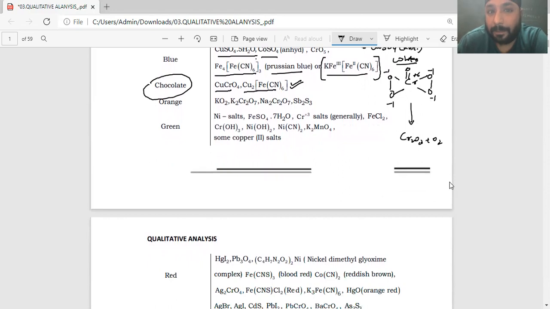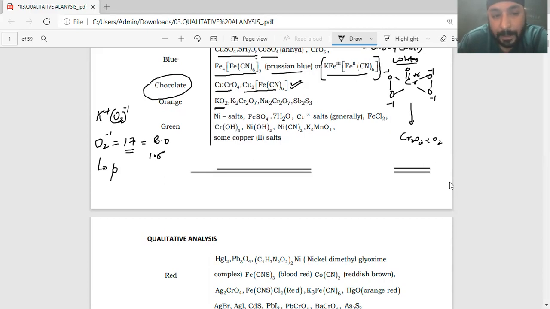Now, in orange color, potassium superoxide is generally asked in competitive examinations, right? Potassium superoxide has K plus and O2 minus 1, right? And we know the bond order of superoxide: the total number of electrons which oxygen has over here is 17, and the bond order comes out to be 1.5. And obviously, since odd electrons are there, this oxygen anion will be paramagnetic in nature.